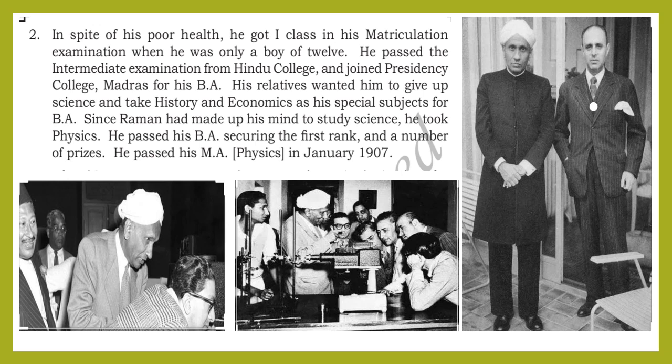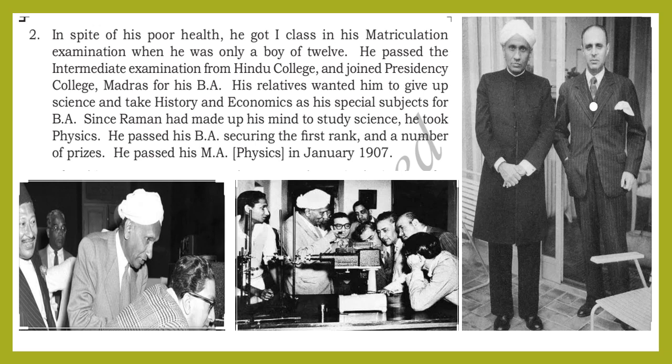His relatives wanted him to give up science and take history and economics as his special subjects for BA. Since Raman had made up his mind to study science, he took physics. He passed his BA, securing the first rank and a number of prizes. He passed his MA Physics in January 1907.